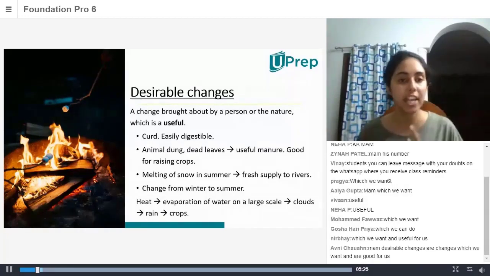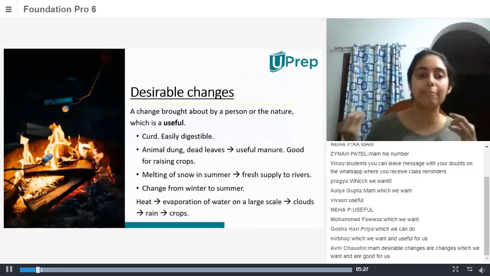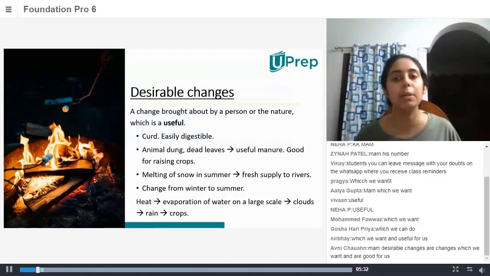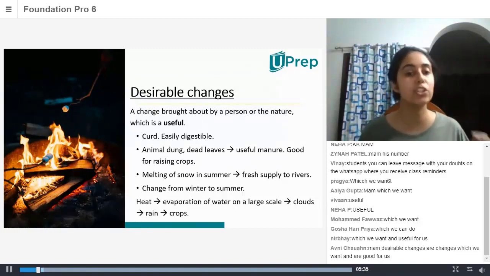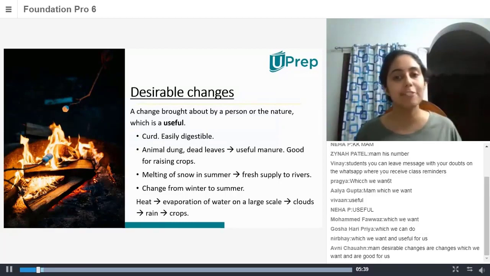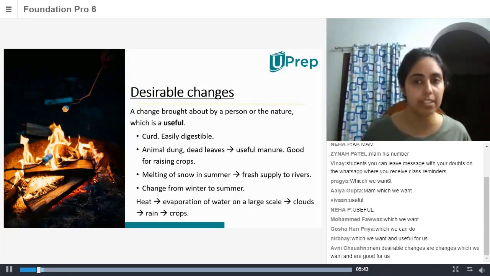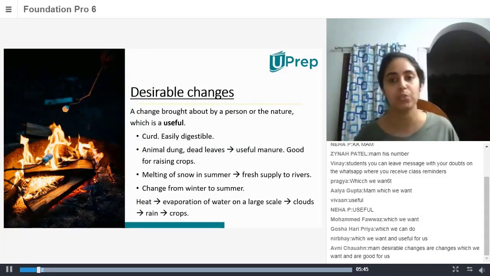So desirable changes are changes that we want and that are good for us. Very good, Avni. So a change brought about by a person or nature which is useful is a desirable change. So what is the definition of a desirable change? A change brought about by a person or nature which is useful.